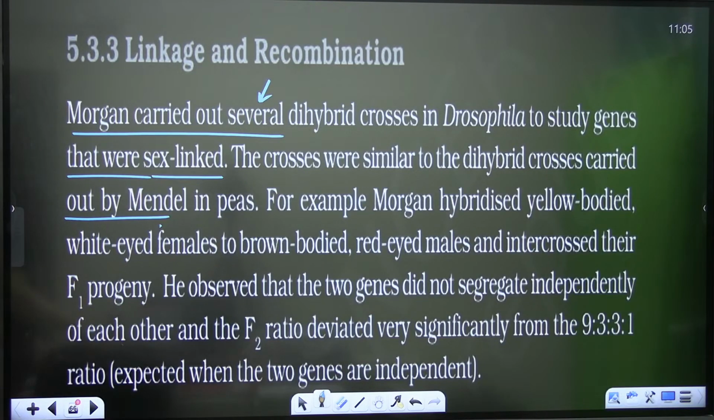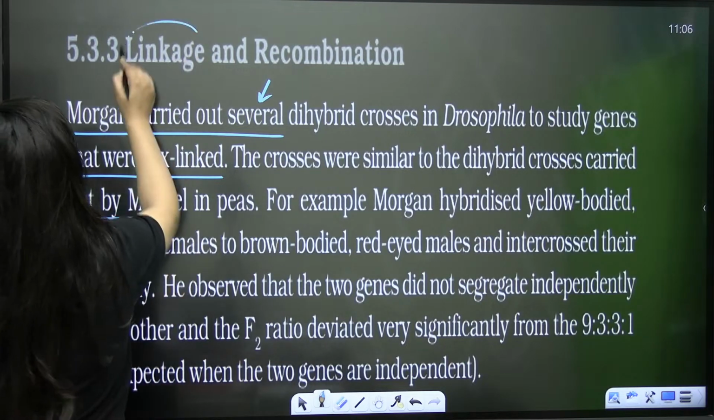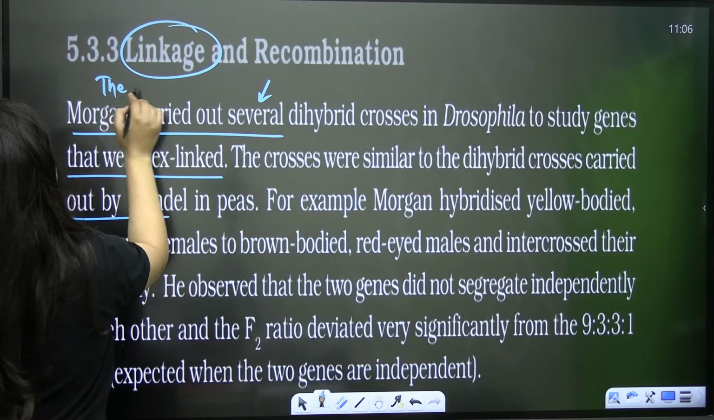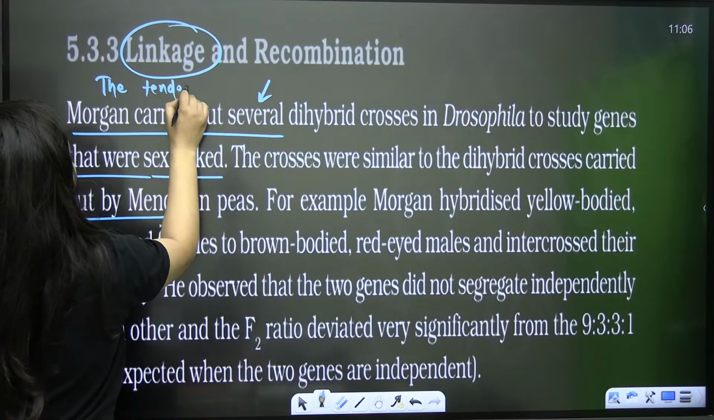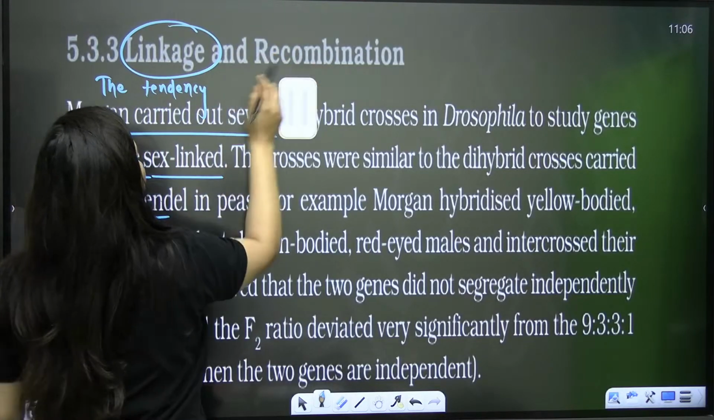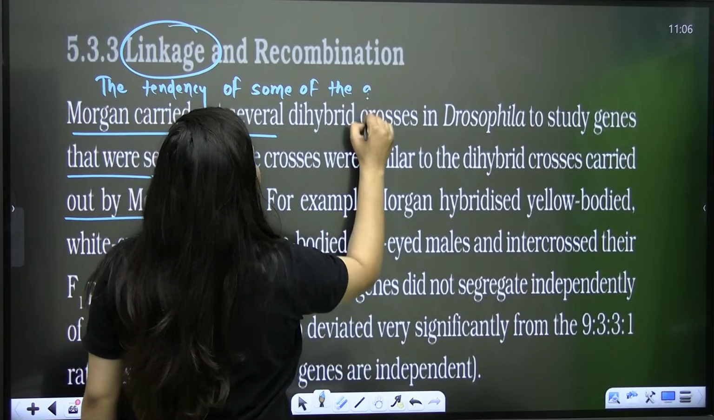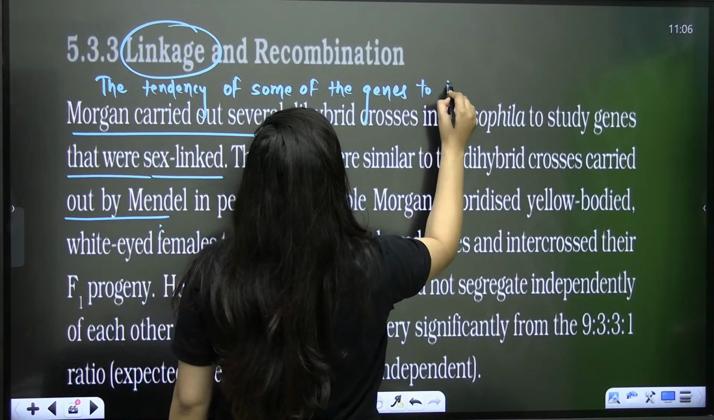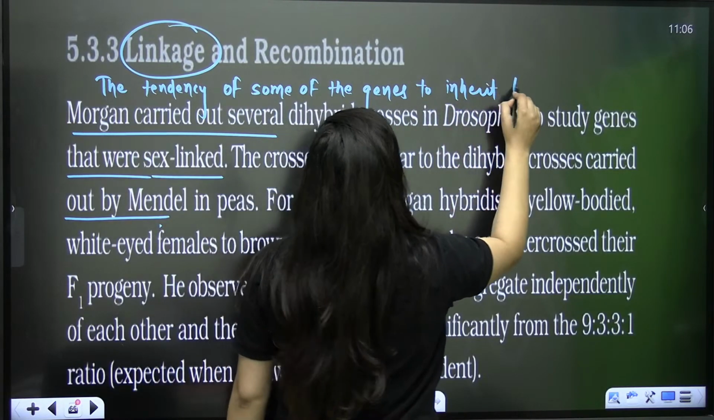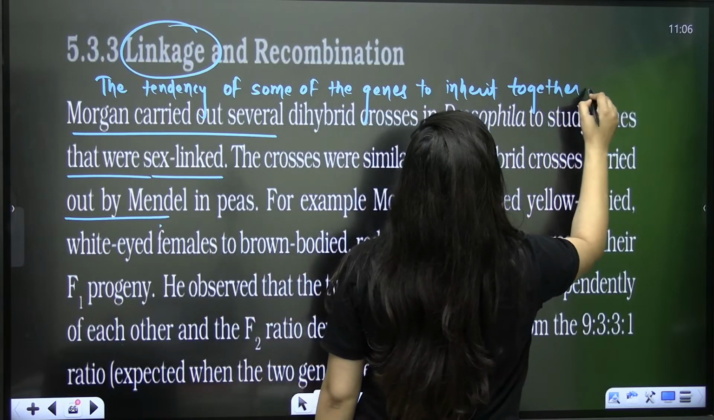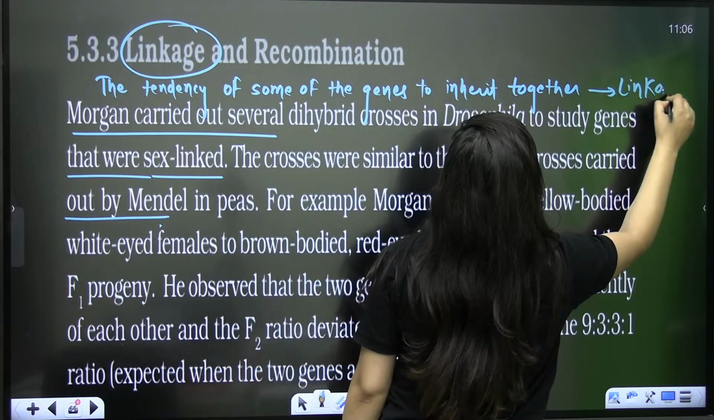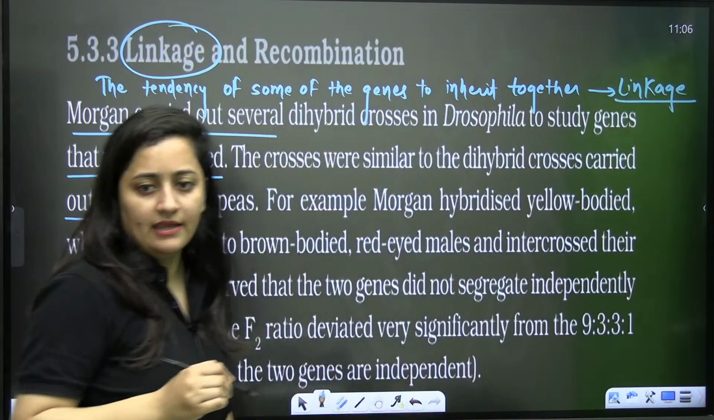And what is the definition of linkage? It is the tendency of some of the genes to inherit together as a unit. What is linkage? The tendency of some of the genes to inherit together is known as linkage.